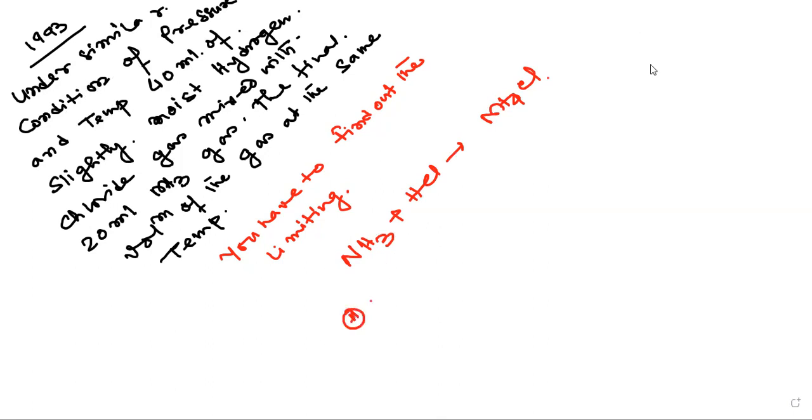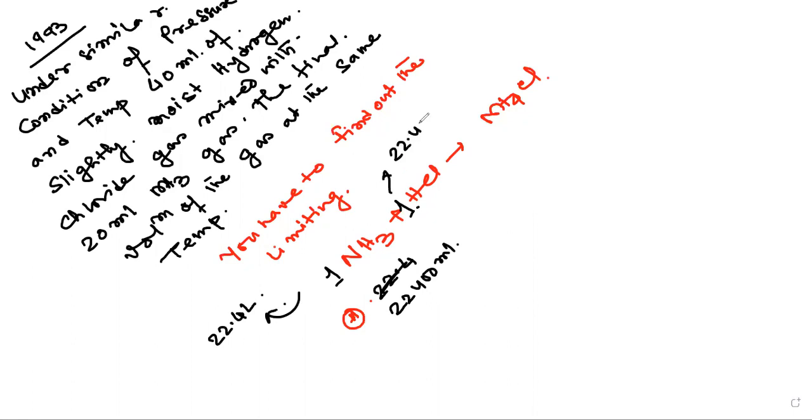So I am doing this numerical with 22400 ml. This is 1 mole. 1 mole means 22.4 liters, but I am giving it in milliliters. 22400 ml of ammonia reacts with 22400 ml of HCl.